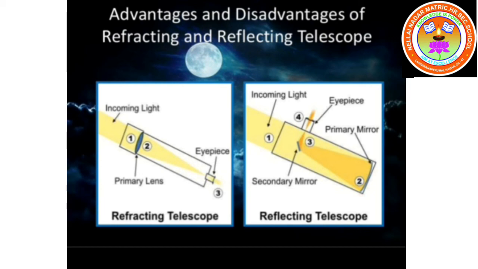Telescopes can be used even with low intensity of light. So what is the first point we have? Elaborate view of the galaxies, planets, stars and other heavenly bodies is possible. Camera can be attached for taking photographs of the celestial objects. Telescope can be used even with low intensity of light.